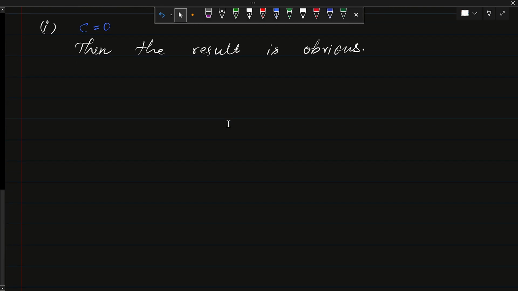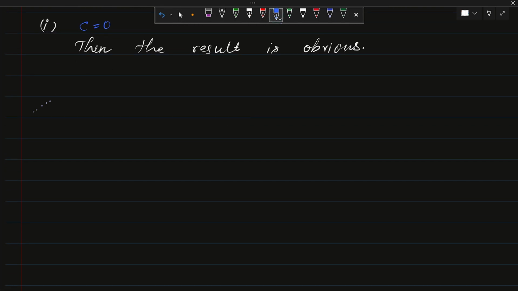So this is what we need to write. Even though it is a trivial case, we still have to write it.